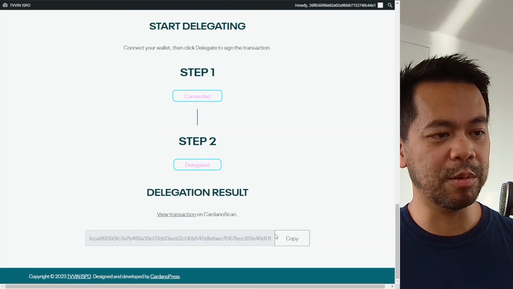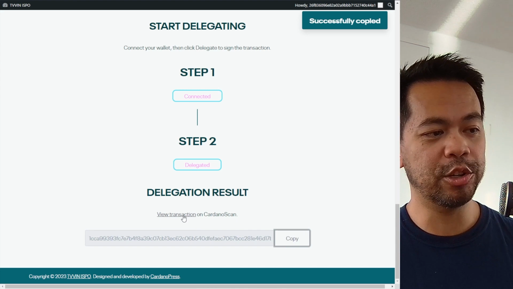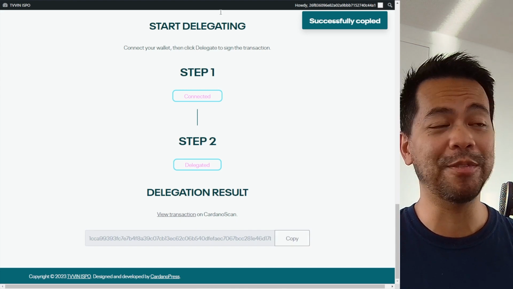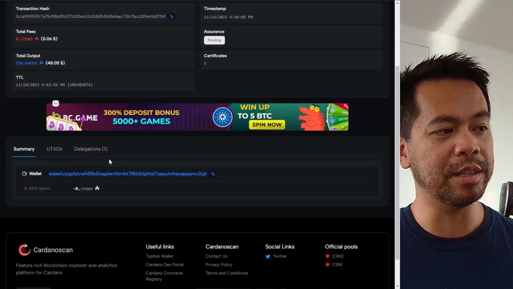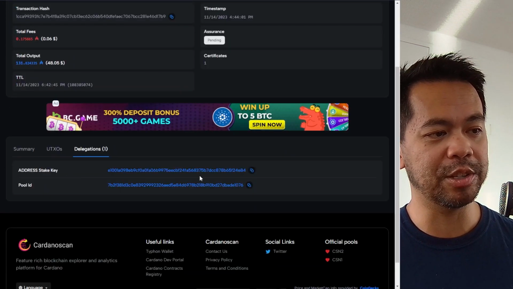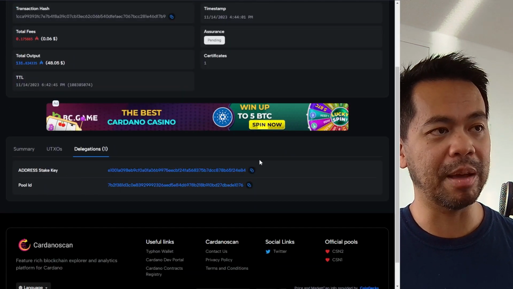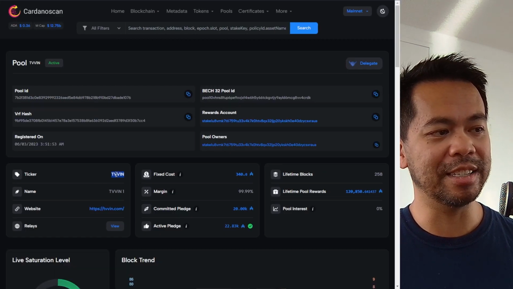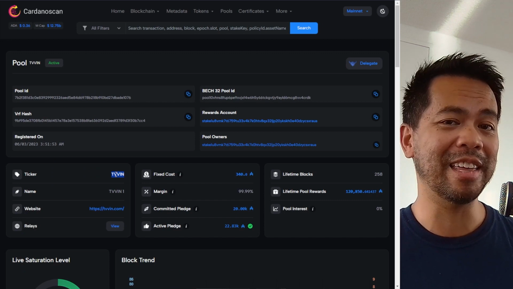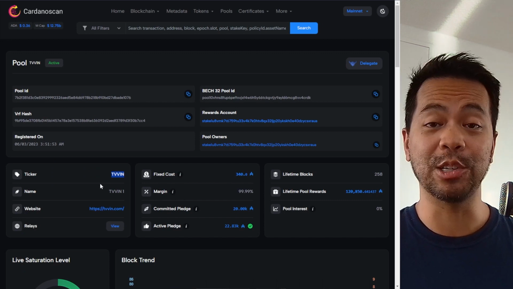So here are the results, and you can actually see your transaction on Cardano Scan, so you can verify that it has actually happened. I'll just load that up. There we go. We can see the wallet, the transaction, and the delegation to the particular pool. I can click on that pool ID and check what pool it is, and I can see here it is the Twix pool. So I can verify that it has all happened on chain and been done correctly as well.